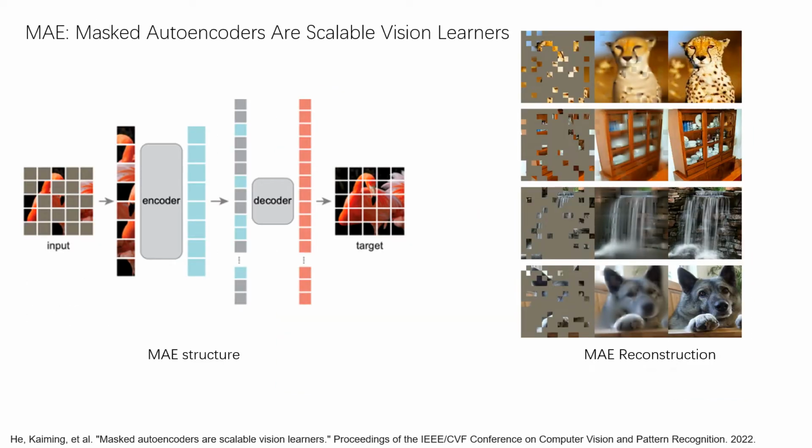Let's first review the method of MAE. The structure of the MAE architecture is shown on the left. It randomly masks the image patches, sends the unmasked patches into the encoder, and decodes them to reconstruct the original image. As it only processes unmasked patches in the large-capacity encoder, the autoencoder can be pre-trained efficiently. Besides, the high proportion of random masking achieves good performance in classification, object detection, and segmentation tasks. Although MAE has blurry results with MSE loss, shown on the right, features of MAE still benefit downstream tasks a lot.